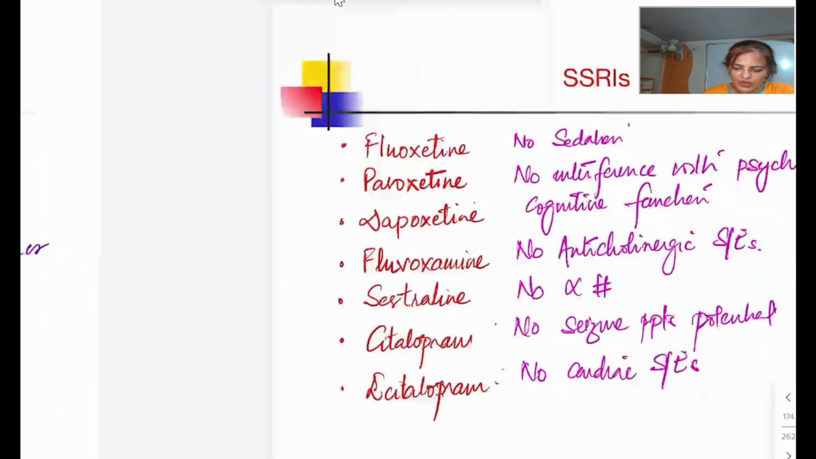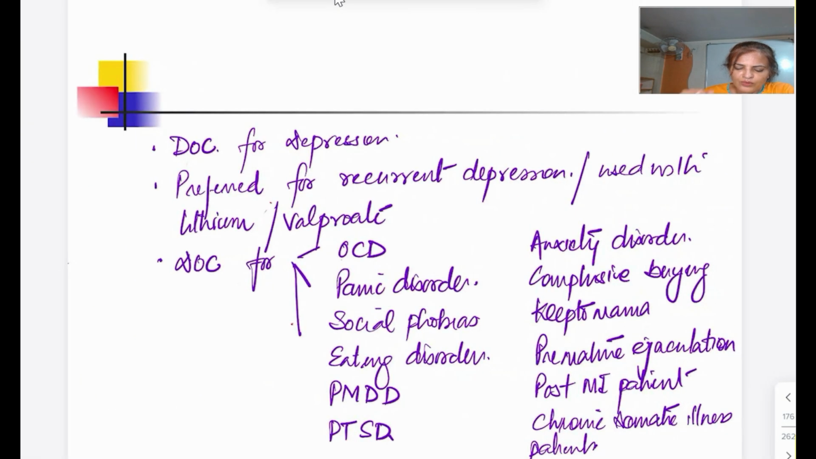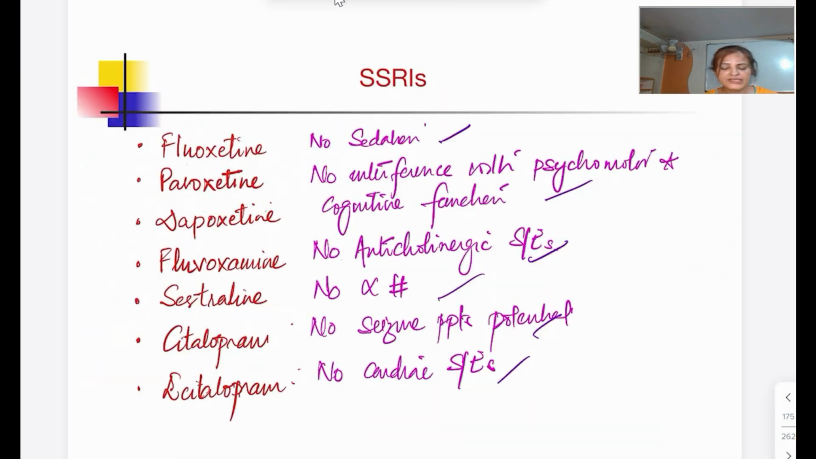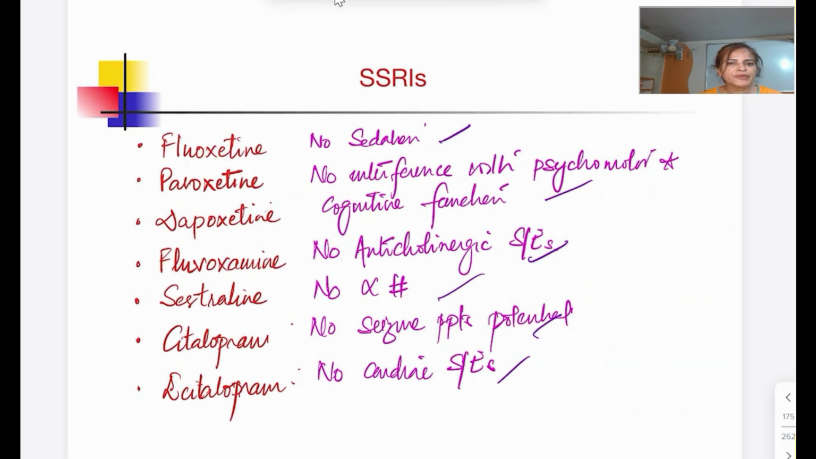What others? Already I have shown you in the table. कोई sedation नहीं है, no psychomotor and cognitive function interference, anticholinergic side effect नहीं है, alpha blocking नहीं है, seizure precipitating, cardiac side effect. But हाँ, जिसके important जैसे citalopram का है, escitalopram का नहीं है. So you have to remember that. ठीक है. Now where we are going to use this, because of all these advantages. ये आपको efficacy ज़्यादा है, tolerability ज़्यादा है, safer है, then all these properties they are not there.